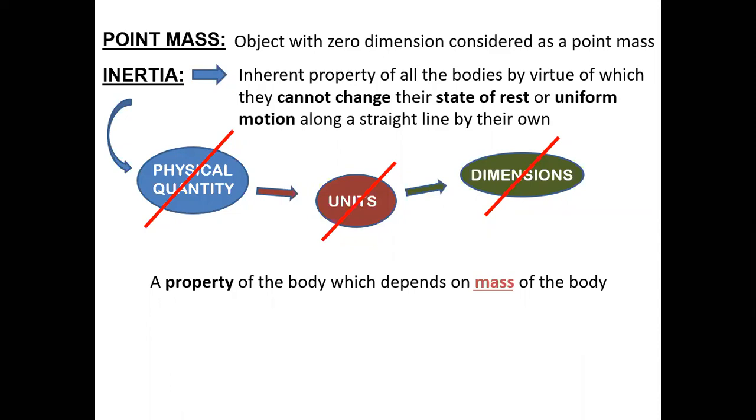Also, you can relate it in another way as well. If I just talk about two bodies, and the two bodies have the same mass. One body is in motion, another body is at rest. So can I say that both have the same inertia?